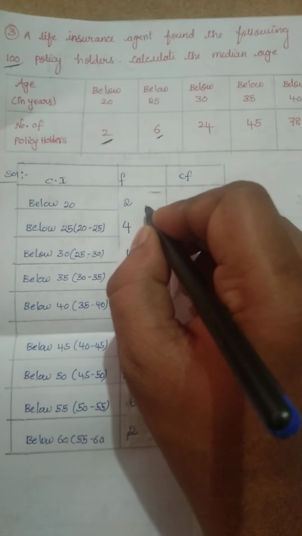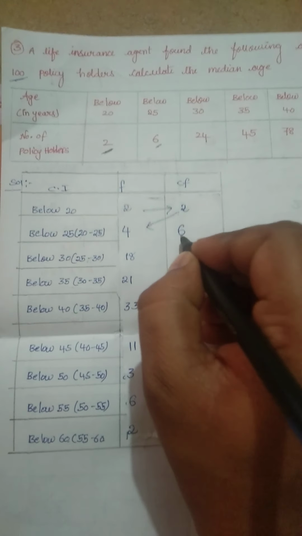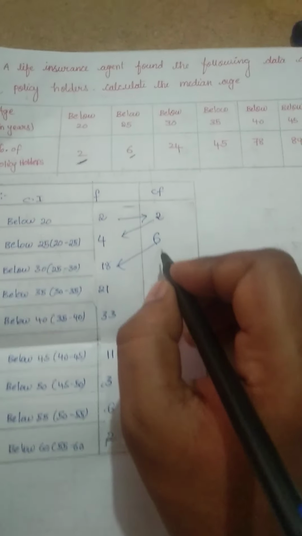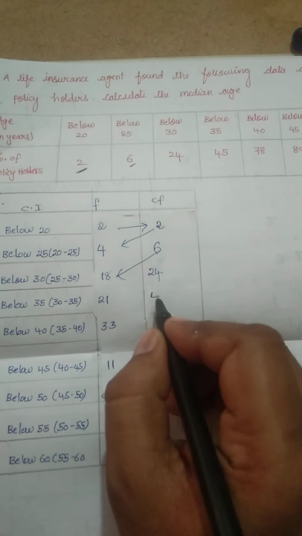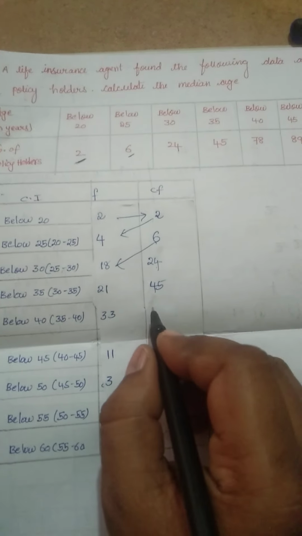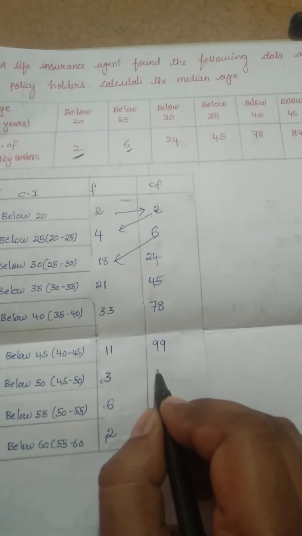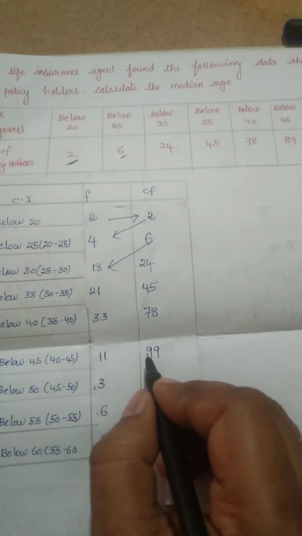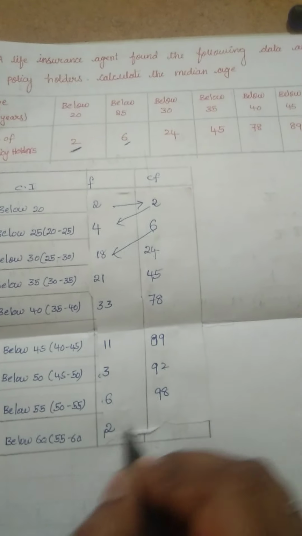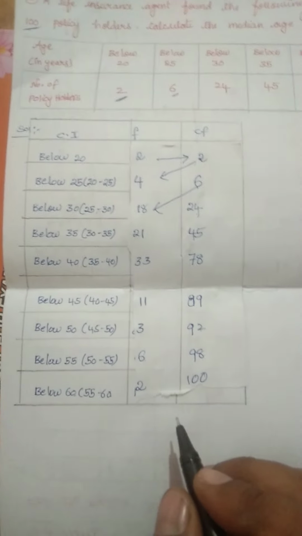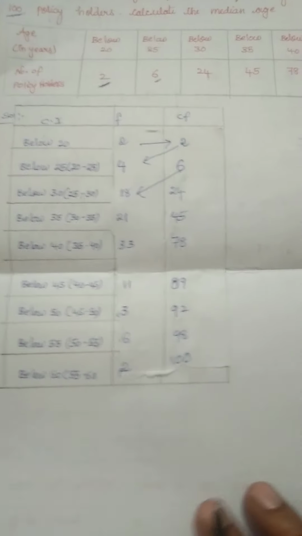Now let us find the cumulative frequency. 2 as it is 2, then 2 plus 4 is 6, 6 plus 18 is 24, 24 plus 21 is 45, 45 plus 33 is 78, 78 plus 11 is 89, 89 plus 3 is 92, 92 plus 6 is 98, 98 plus 2 is equal to 100. So as we got 100 policyholders, what we have to find is the median.